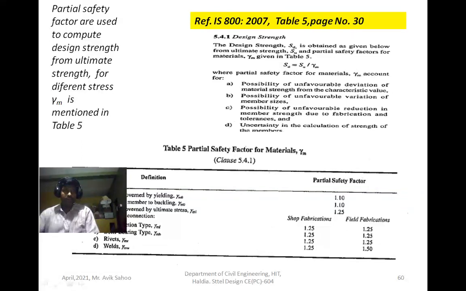Next, another partial safety factor is used to compute the design strength. For loading, the load factor is used; to compute the strength, another factor is used, that is the factor of safety for material, denoted by gamma m, the partial safety factor for materials.